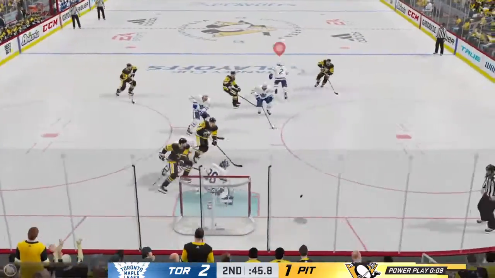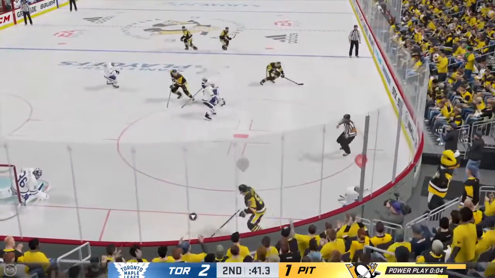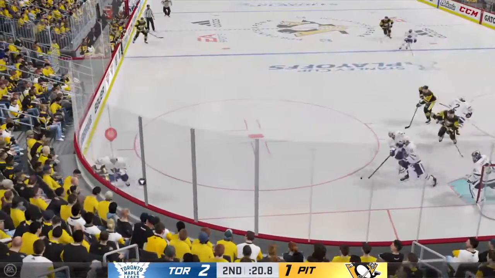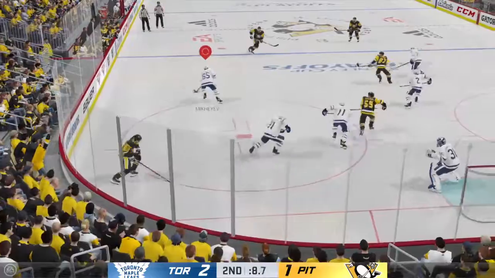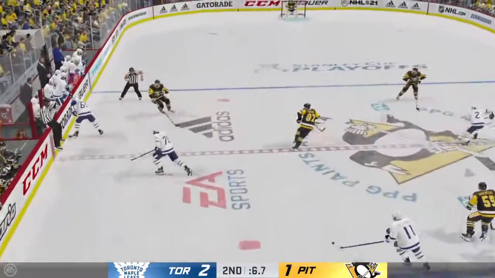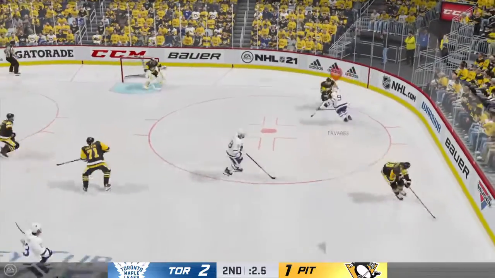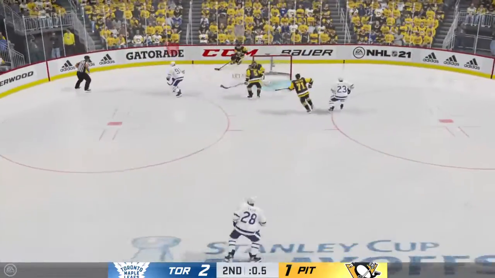Crosby shoots, he's stopped. Rebound, another save, Jack Campbell. Bounce right back out. Here's another try. Crosby center, that tip through the paint. Pittsburgh had possession. That's the end of the power play. They could not convert. Close calls, though, as the Leafs get it in deep into the Pittsburgh zone. 3 seconds to go in the period, and that'll do it for 2.